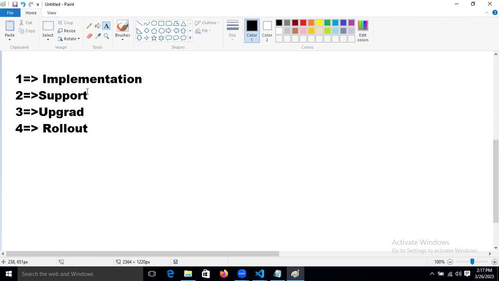Now support means what? Support means the project is already given to some company, and some project is already there. If any issue is there, resolving that kind of project is nothing but a support project.